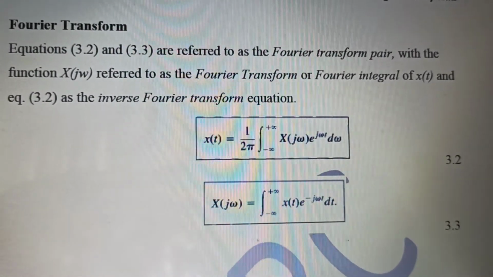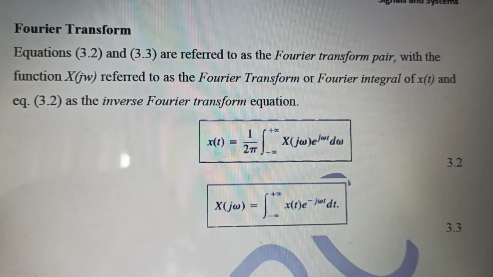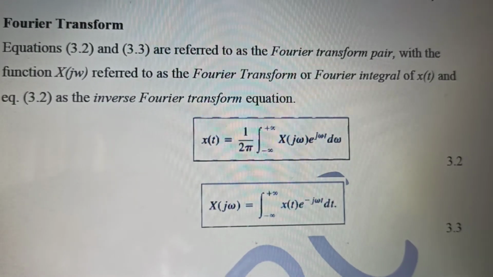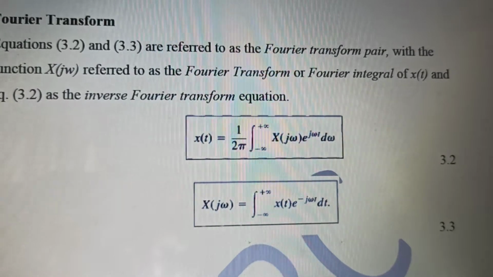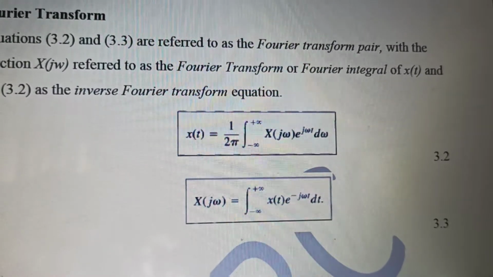The integral formula that relates the frequency distribution, that is X(j omega), with x(t) is: X(j omega) equals the integral of x(t) e to the power minus j omega t dt, from minus infinity to infinity.